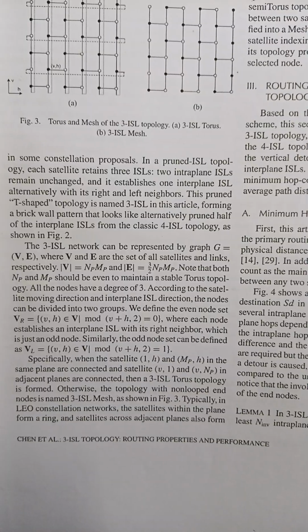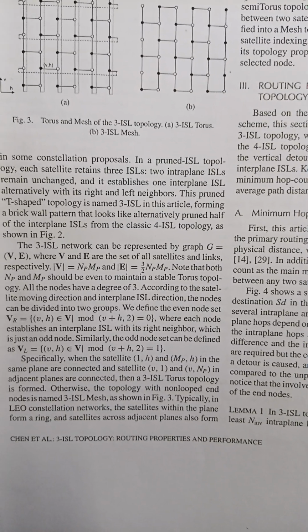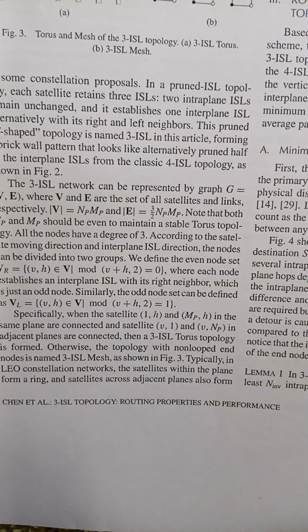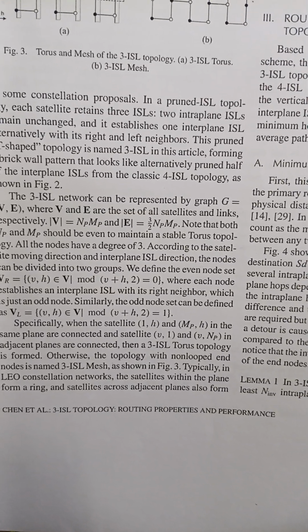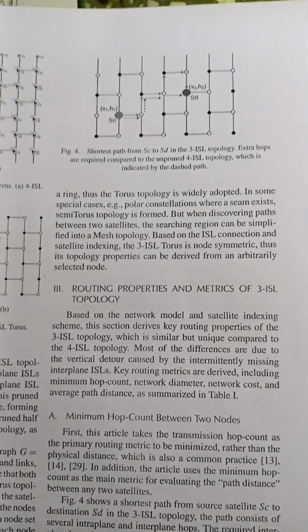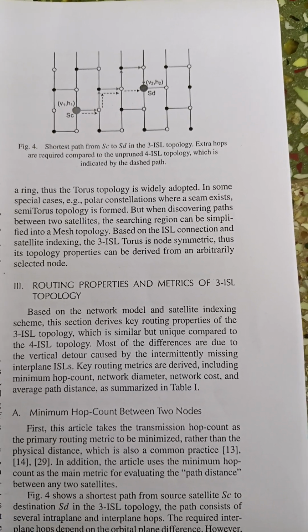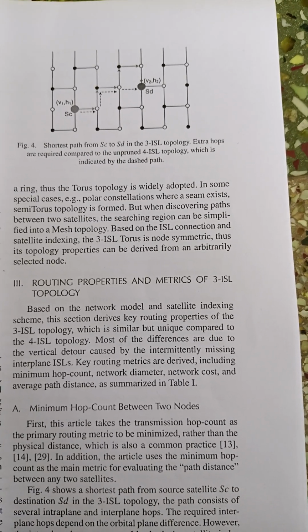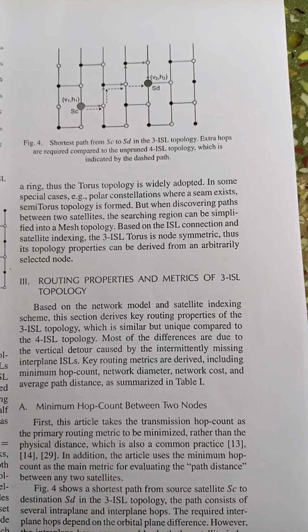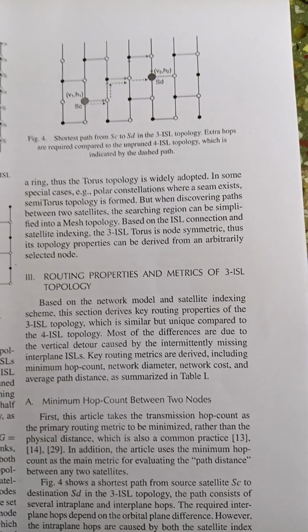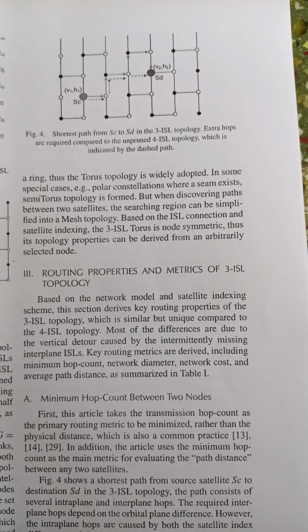Typically, in LEO constellation networks, the satellites within the plane form a ring and satellites across the adjacent planes also form a ring. Thus, the torus topology is widely adopted. In some special cases, for example polar constellations where a seam exists, a semi-torus topology is formed.